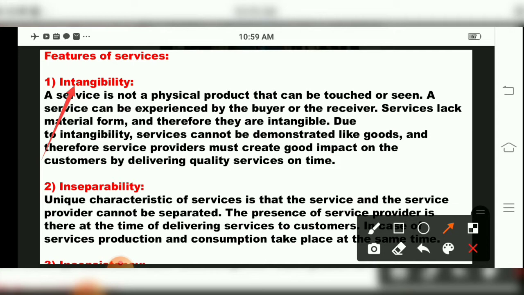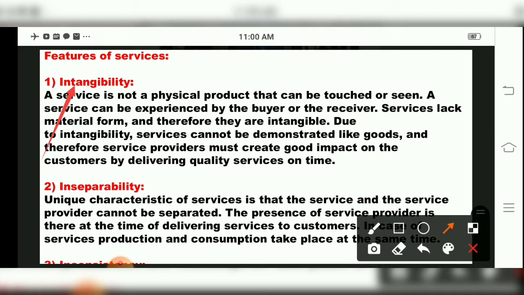A service is not a physical product that can be touched or seen. A service can be experienced by the buyer or the receiver. Services lack material form and therefore they are intangible. And due to this intangibility, services cannot be demonstrated like goods, and therefore service providers must create good impact on the customers by delivering quality services on time.